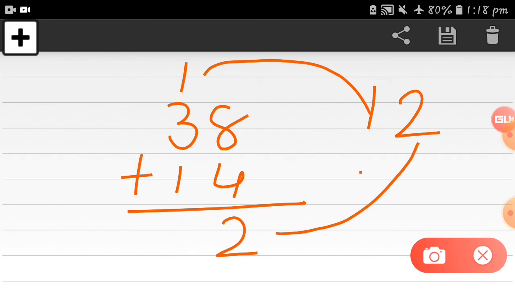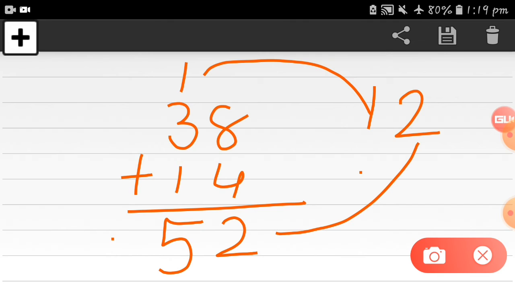Now here is the number 3 plus 1. So how much is it? 3 plus 1 is 4, and now you have to add one more to this number. So how much is it together? 3 plus 1 and plus 1, which is the carry forwarded number. Just write down in your book which digit will come here. 3 plus 1 plus 1. How much is it? Yes, it is 5. You can see on the screen, this is the 5. So our final answer is 52 here.